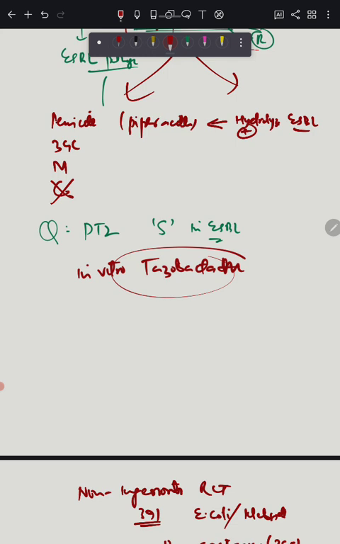When the lab tests piperacillin, what does it test? It tests piperacillin plus tazobactam. It doesn't test piperacillin alone. So many ESBL producers will appear susceptible in the report, but that susceptibility is an in vitro phenomenon under standard lab conditions, not necessarily reliable in severe infection. That's exactly why the non-inferiority trial showed sensitive piperacillin tazobactam in an ESBL.